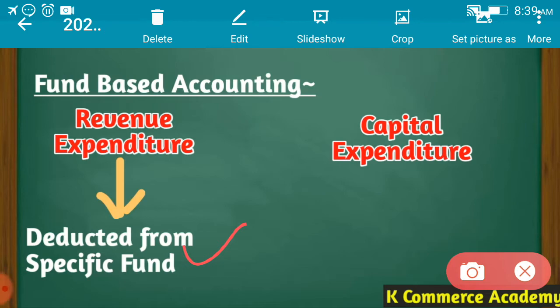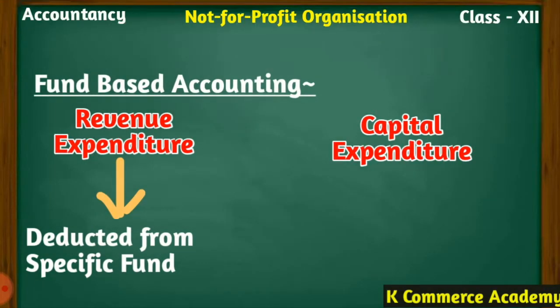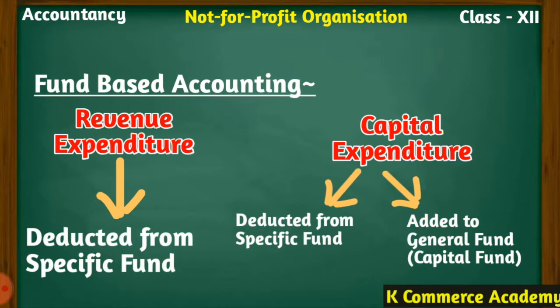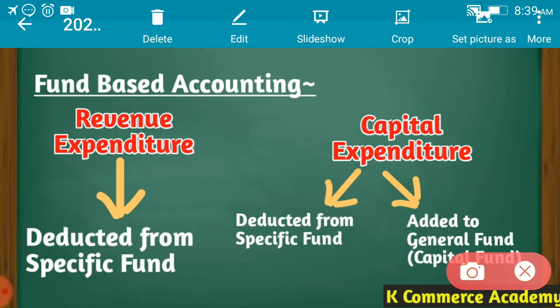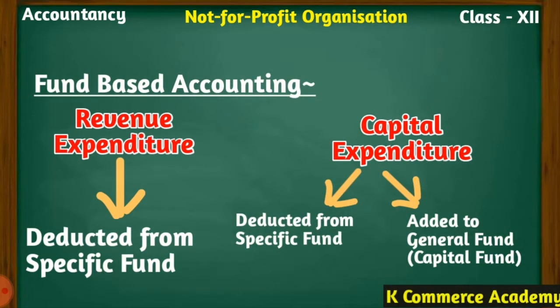All the expenses will be deducted from that fund. But where the fund has been created for a capital expenditure, then there will be two treatments. First of all, it will be deducted from that specific fund, as well as it will be added to the general fund, which is also known as capital fund. So revenue expenditure will be just deducted from the concerned specific fund and that's it.